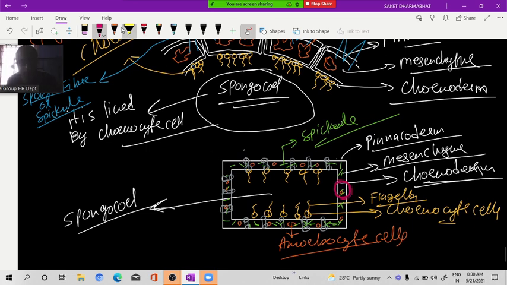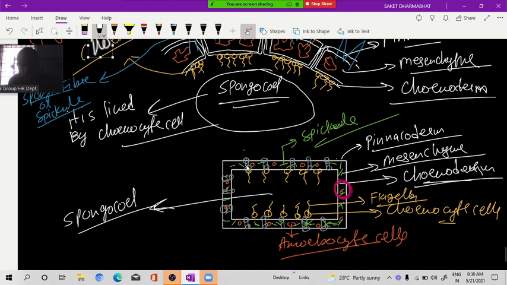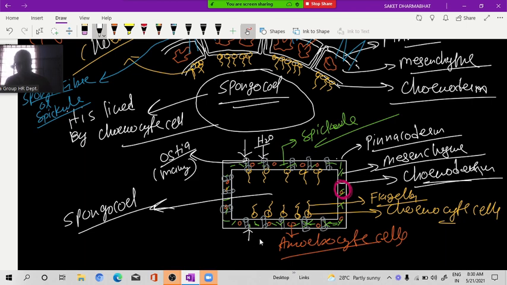So here these are called as what? See, this is here the water. Water will enter inside the spongocele. Ostia, you said earlier, sir. Yeah. These are called as ostia. Ostia are many or one only? Many, sir, because it is like a sponge. So it will be many only. Yes. So water is entering inside through what? Ostia. Into what? Spongocele.